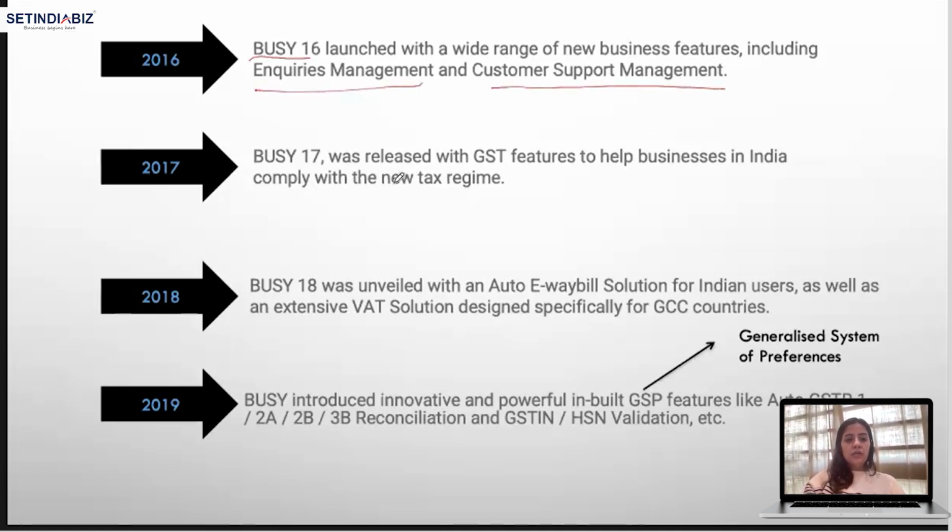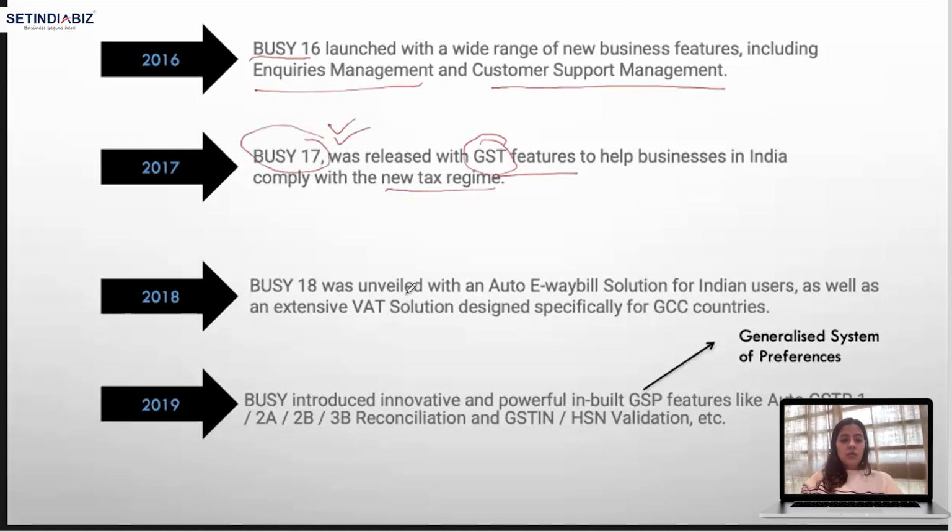And comply with new tax regime. Now, it was the time when GST was introduced and value added tax was removed. And I will say it is not completely removed even now. But yes, to accommodate for GST, Busy 17 had to be introduced. So again, it was a major change.